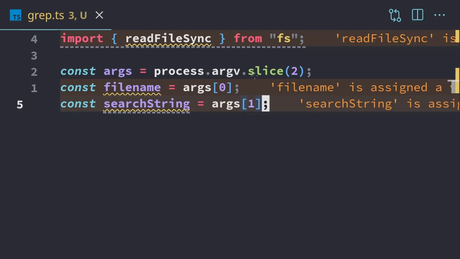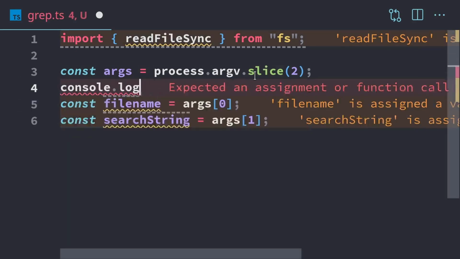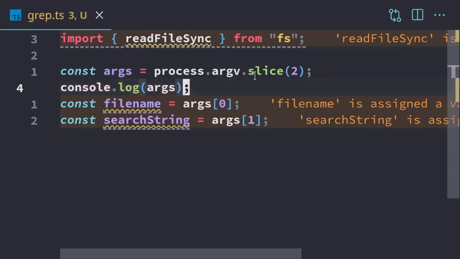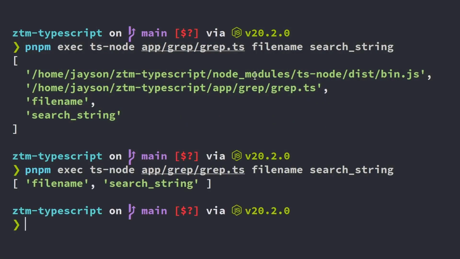And let me show you the output of slice just so we can see that. So we'll have console.log and we'll have args. This is after slicing. So right there is before slicing, and here's after we slice. So we just cut these 2 out. And now our new 0 index is file name and our 1 index is search string.